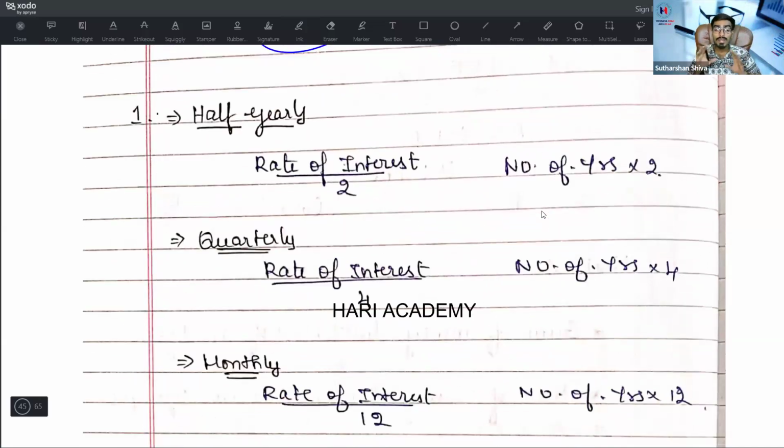Half yearly. Whenever the compound interest is based on half yearly, quarterly, or monthly: if it is based on half yearly, the rate of interest should be divided by 2 and the number of years should be multiplied by 2. If it is quarterly, the rate should be divided by 4 and the number of years multiplied by 4. If it is monthly, the rate of interest should be divided by 12 and the number of years multiplied by 12. But they may try to test you. Worst case scenario: number of days divided by 365, number of years into 365.